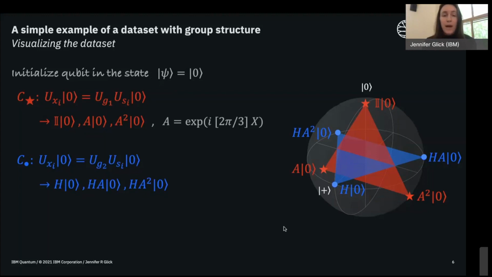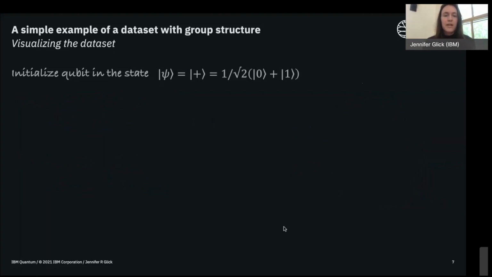And so perhaps if we picked a different initial quantum state, we could make this data set linearly separable. Let's try that. Let's suppose we tried a different initial quantum state. We'll pick the plus state, which is just the uniform superposition of 0 and 1.